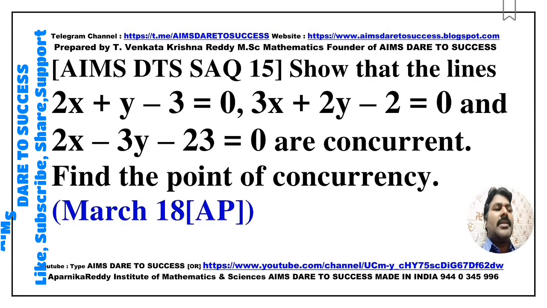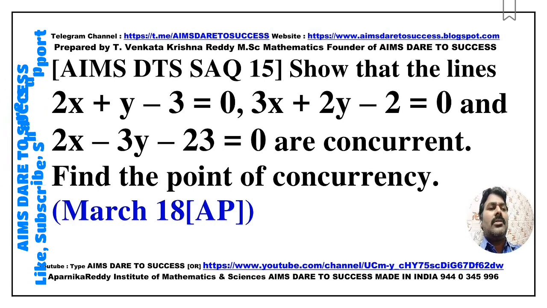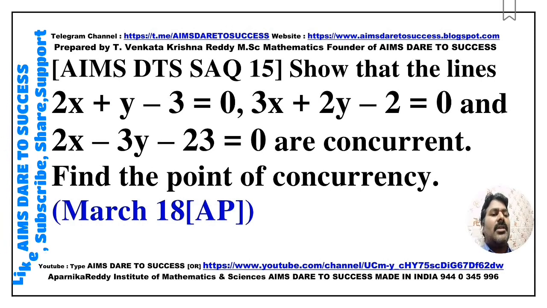Next, SAQ 15. Show that the lines 2x + y - 3 = 0, 3x + 2y - 2 = 0, and 2x - 3y - 23 = 0 are concurrent. Find the point of concurrency. This question came from March 2018 Andhra Pradesh.